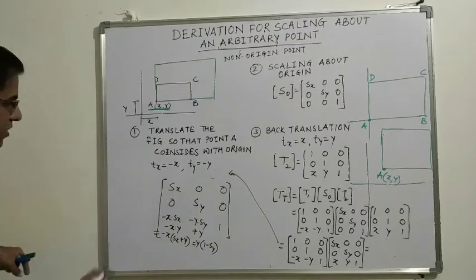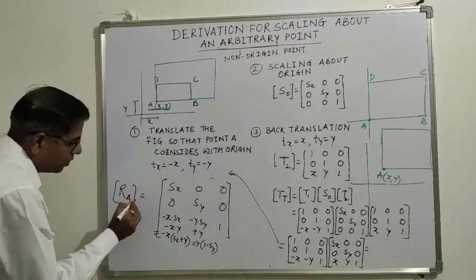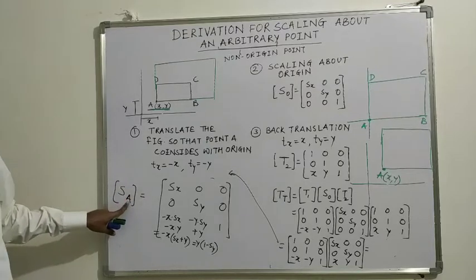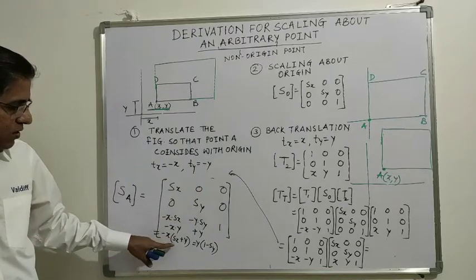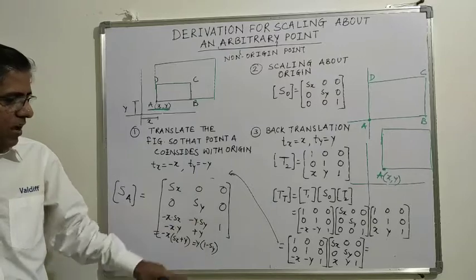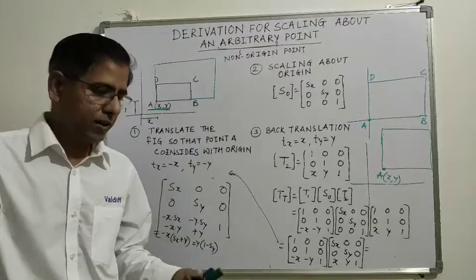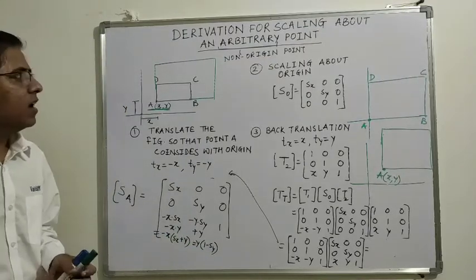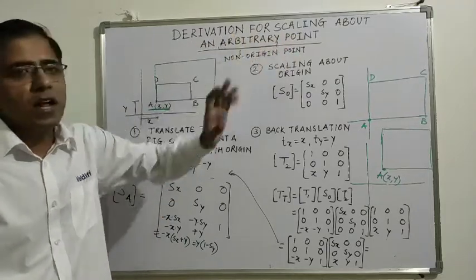So the rotation, this is a rotation about an arbitrary point. Sorry, not rotation, this is scaling. This is scaling about an arbitrary point: Sx 0 0, 0 Sy 0, minus x into Sx plus x, minus y into Sy plus y, and 1. So this is the matrix for scaling about an arbitrary point. Now after this, similarly we'll see the derivation for rotation about an arbitrary point.